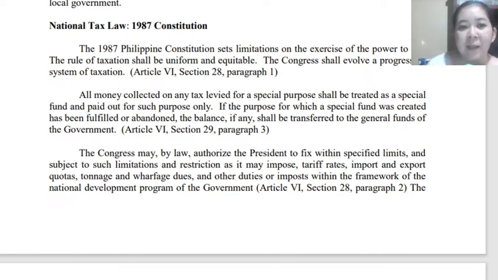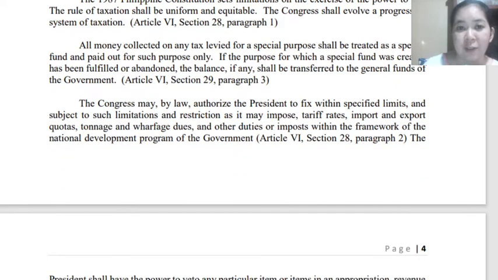So if this fund will not be used for that special purpose, then it shall be transferred to the general fund of the government and can be used for other projects or purposes. But of course, the main reason for collecting taxes is so that the government can have funds to perform their functions.